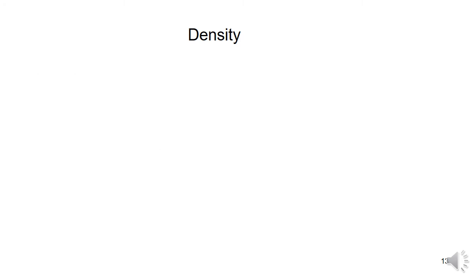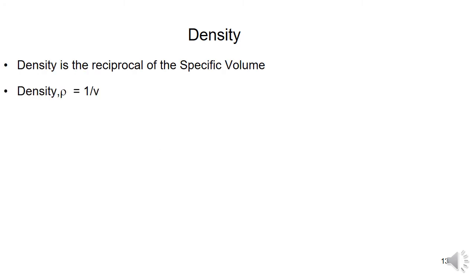Density. Density is nothing but the reciprocal of the specific volume. We denote density with rho. Rho is equal to 1 divided by specific volume, and specific volume means volume divided by mass. So density is the reciprocal of specific volume, which means density is equal to mass by volume.